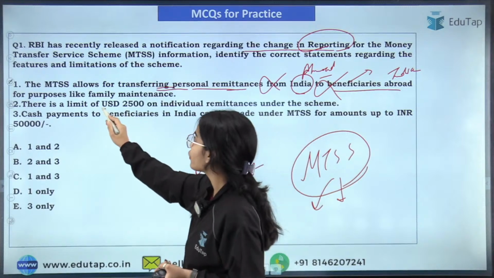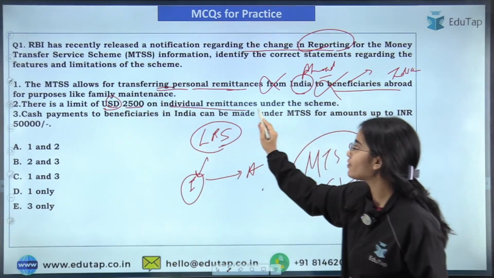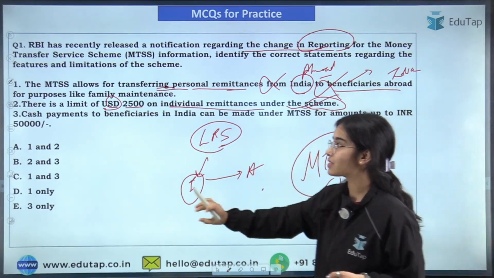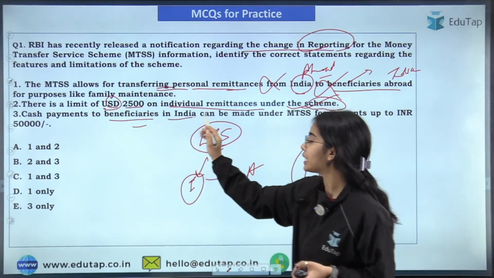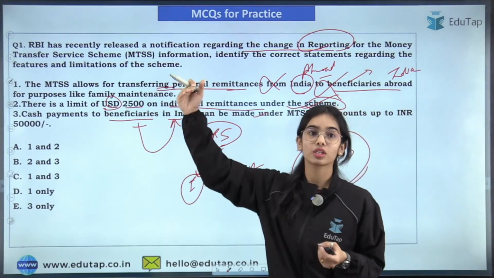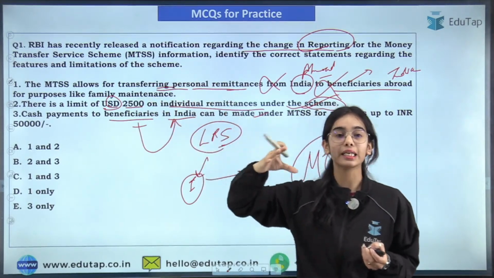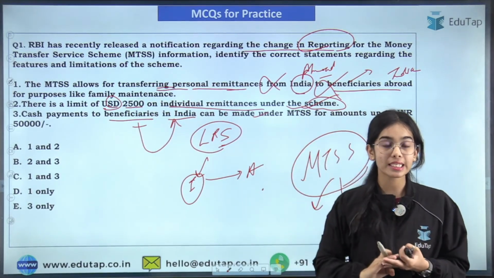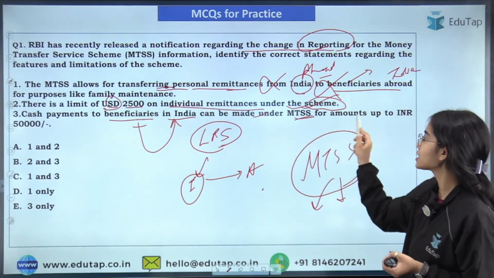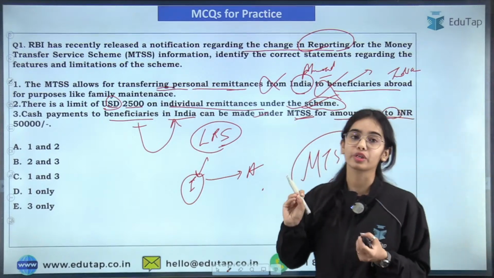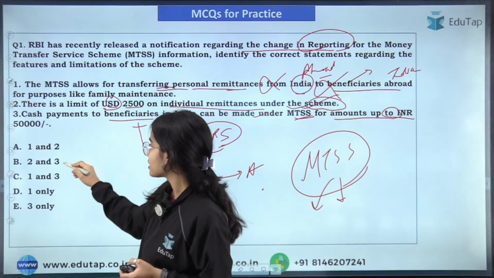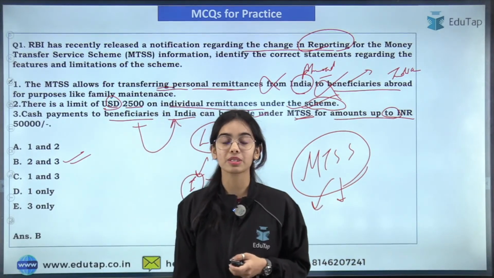There is a limit of US dollars 2,500 on individual remittances under the scheme. So that is correct. As well, cash payments to beneficiaries in India can be made. If your relatives abroad are sending money to beneficiaries in India, the cash payments can be made under MTSS for amounts up to INR 50,000 only. So here the right answer is second and third. The second and third statements are correct.